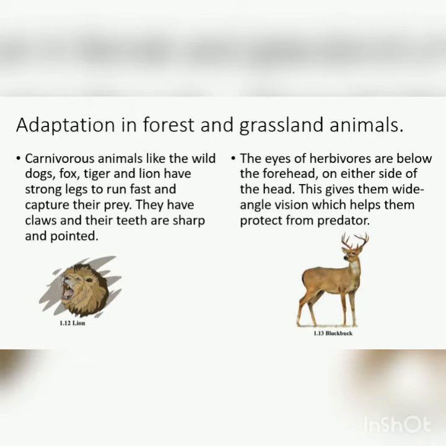Adaptation in forest and grassland animals. Carnivorous animals like wild dogs, foxes, tigers and lions have strong legs to run fast and capture their prey. They have claws and their teeth are sharp and pointed. The eyes of herbivores are below the forehead on either side of the head. This gives them wide-angle vision which helps protect them from predators.